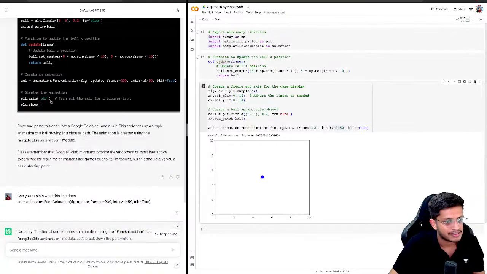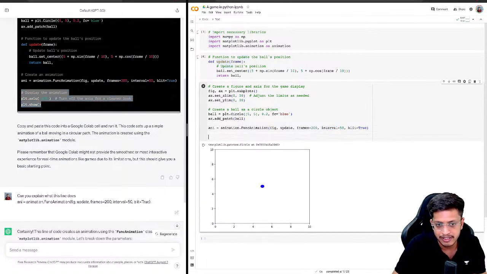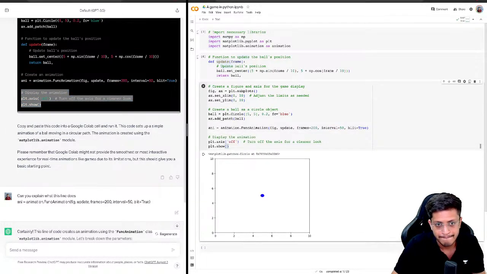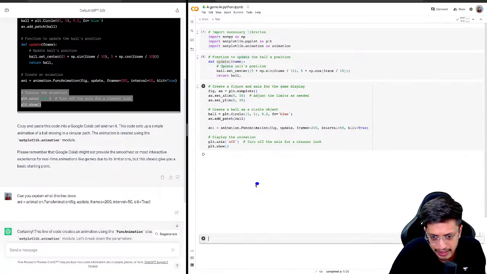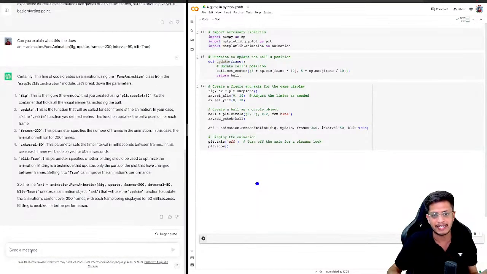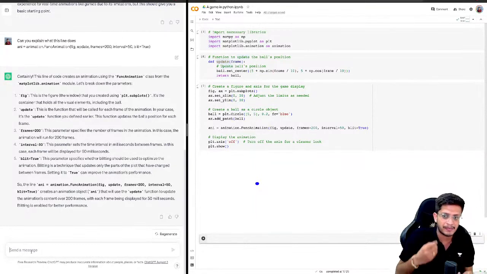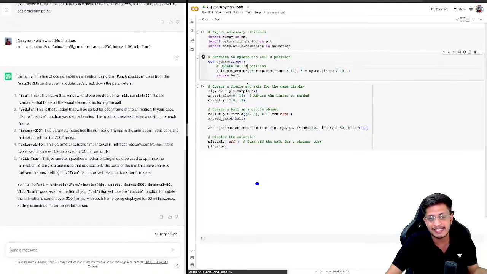Cool, makes sense. So then they called the function to display the animation. I'm copy pasting this as well. So when we run this code, I don't see any movement in the ball here. There is no movement in the ball clearly visible. So let's tell this to ChatGPT. There might be some mistake, the parameters might be slightly wrong, or even this function might be slightly wrong.